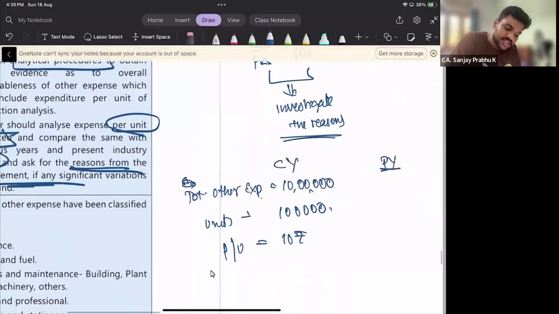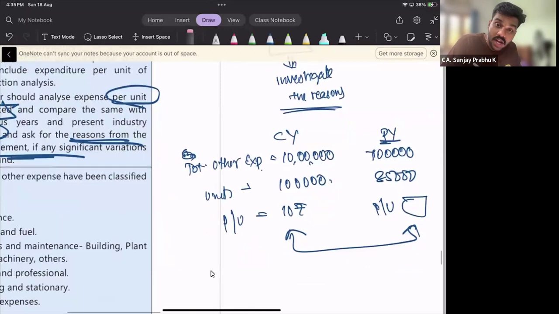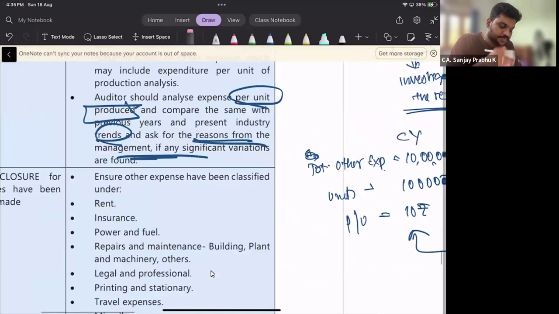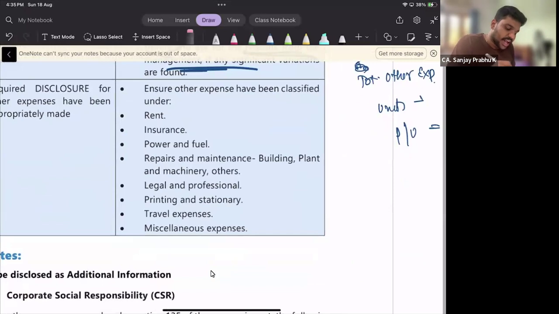We have to see the previous year, how much. Previous year it was 7 lakh rupees. We have produced 85,000 units. So we have to check what is the per unit, and we have to see whether there is a huge fluctuation. If there's a huge variation, the auditor should go for investigation. That's it. And finally, as per Schedule 3, you have to classify them.